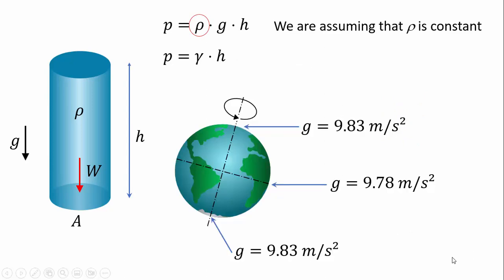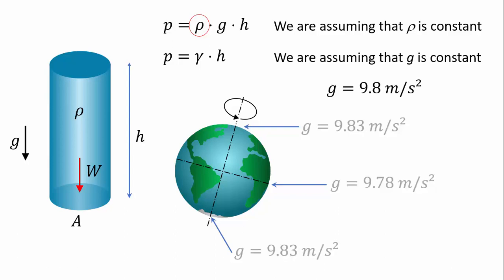Now, about the g value. It varies from about 9.78 meters per squared second at the equator to approximately 9.83 meters per squared second at the poles. So, we'll assume that g is constant, and it's equal to 9.8 meters per squared second. It's good enough for our calculations.